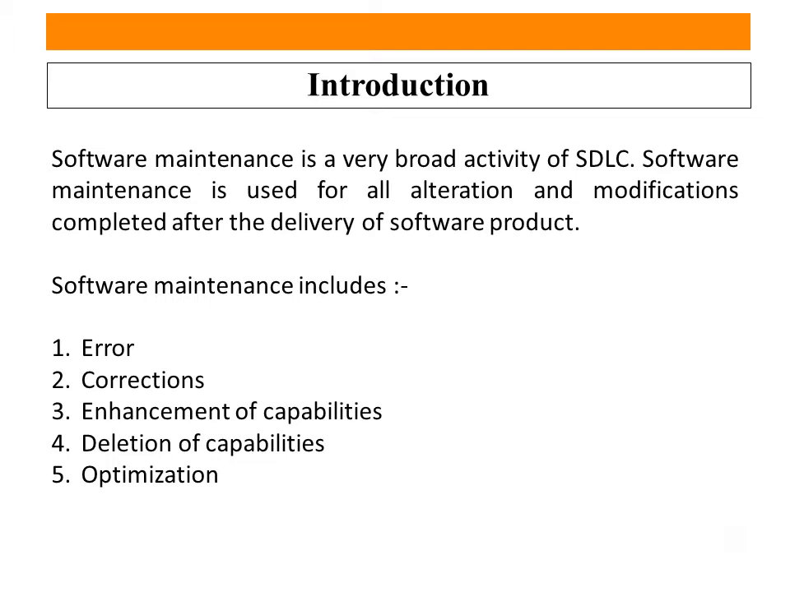Software maintenance is used for all alterations, updations, and modifications completed after the delivery of a software product. It includes error corrections, enhancement of capabilities, deletion of capabilities, and optimization, where optimization means the best possible solution for a particular problem. This applies to error corrections, enhancement, and deletion of capabilities as well, so we want to take an optimized solution for that particular problem.